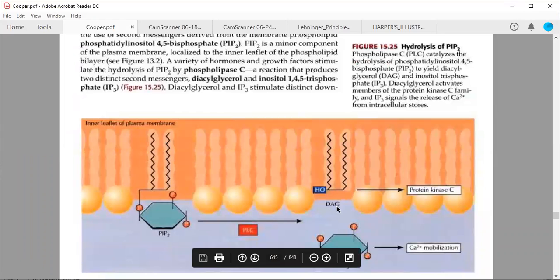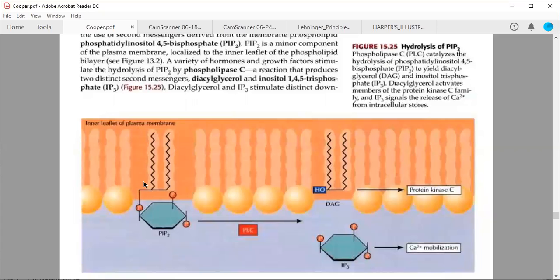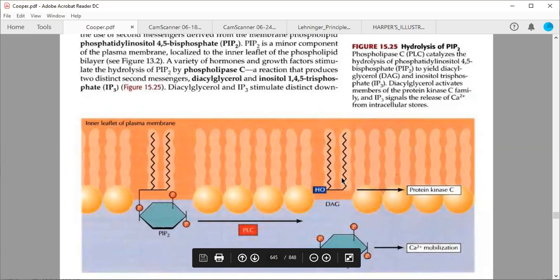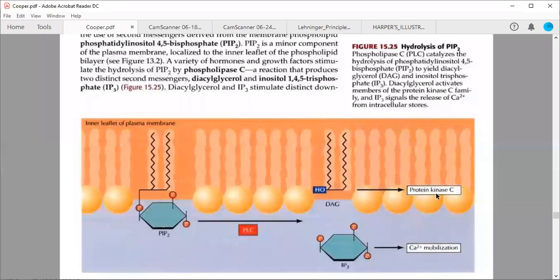The names of the three messengers produced from this phospholipid: first, diacylglycerol. When it is broken down by phospholipase C beta, this particular bond is cleaved, and one OH group is generated here. This is called diacylglycerol, and it will remain bound to your plasma membrane and activate the protein kinase C enzyme. Someone of you was asking when protein kinase C will come, and I told you that we will discuss protein kinase C in our upcoming classes.